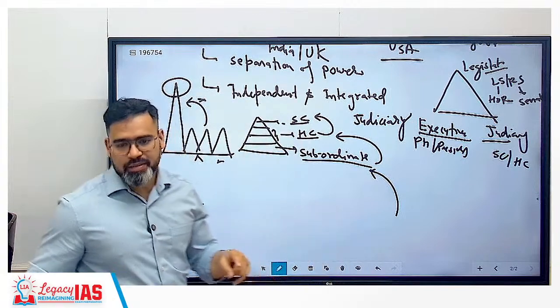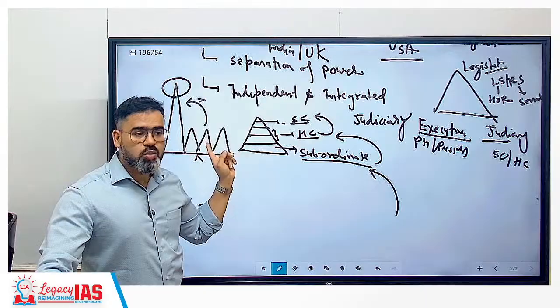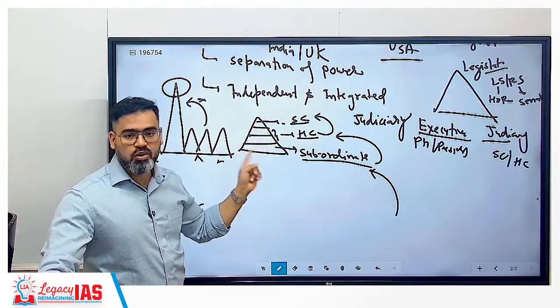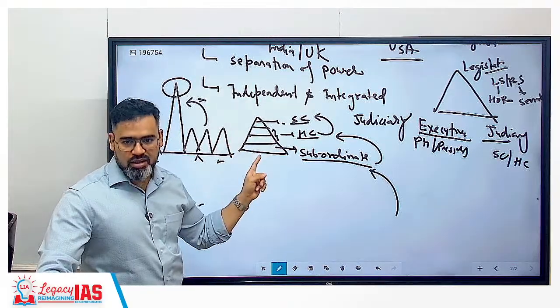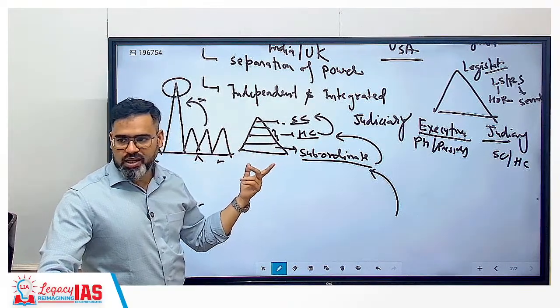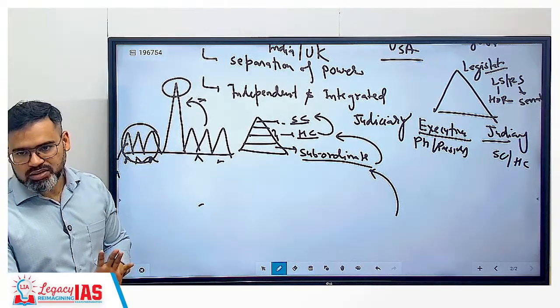This is the case regarding integrated judiciary. So the US Supreme Court is not integrated but the Indian court is integrated. But both are independent. Both courts are independent. Clear? So that also we are going to cover in the introduction classes itself. Clear?